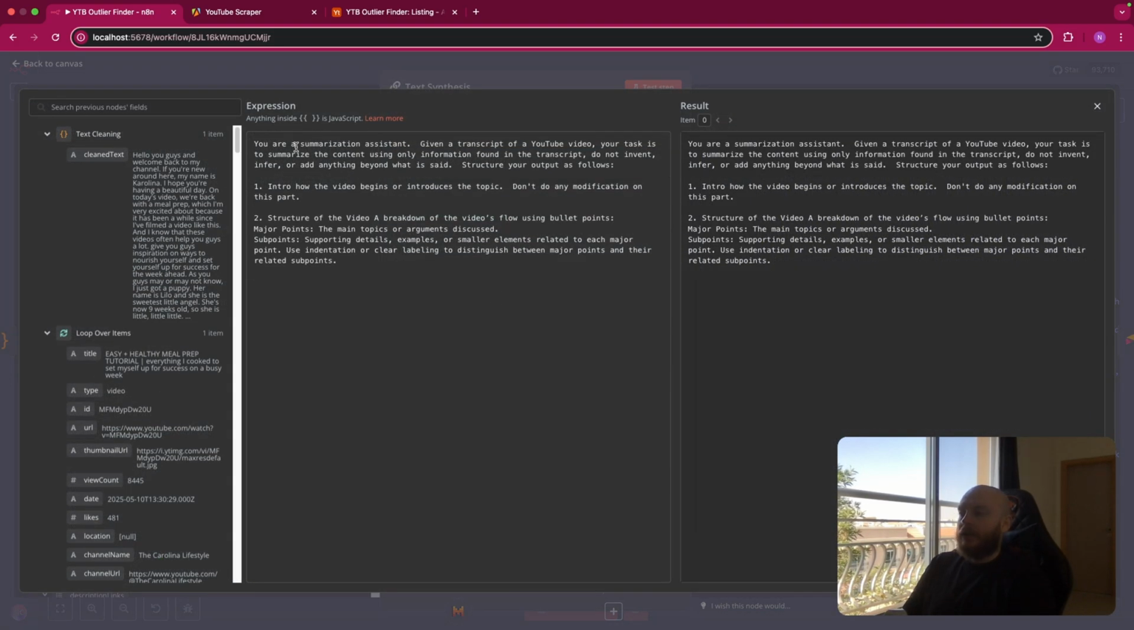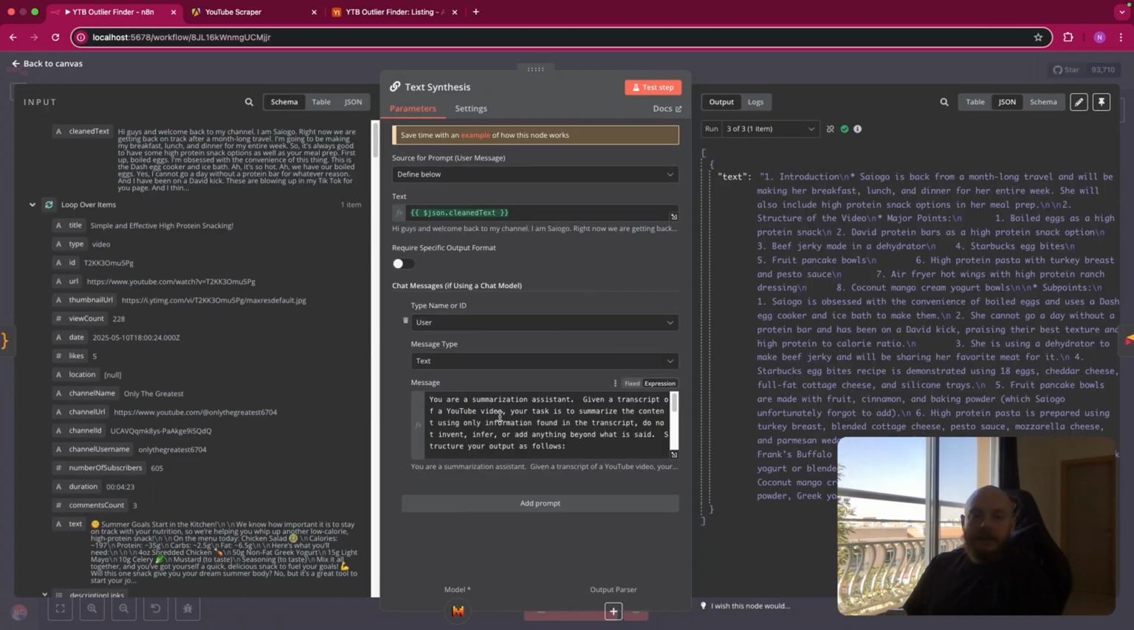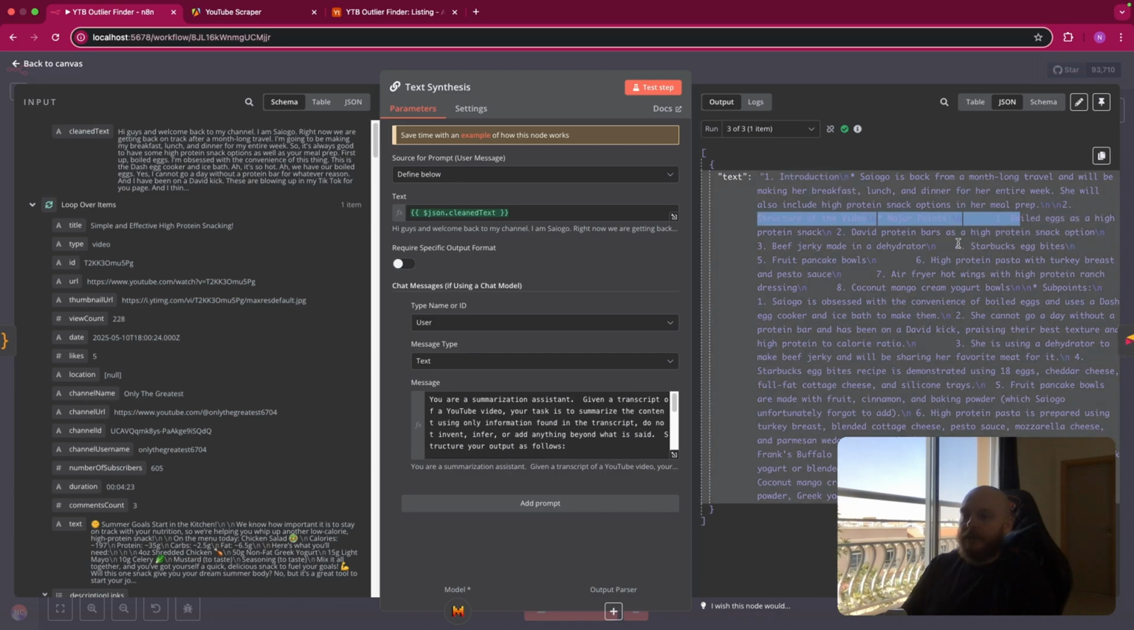You just say you are a summarization assistant. So you have a transcript of a YouTube video in input, and you want to add an intro at the beginning and the structure of the script. You can obviously change this. This is just for test. But as you can see on the right side, you have an introduction and some steps in the video.